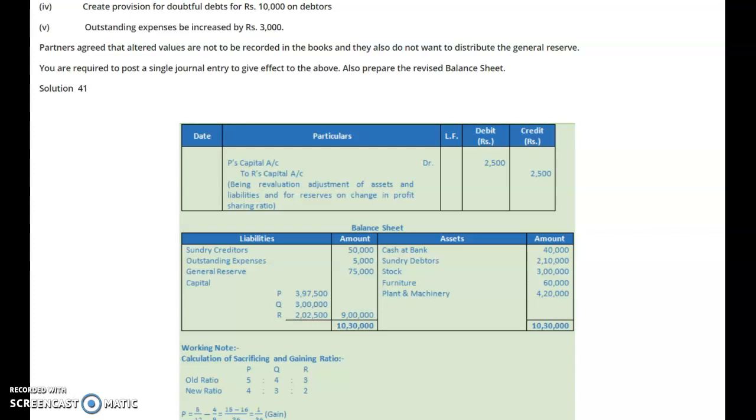So this way we have learned a very important lesson of partnership, the first aspect, that is change in the profit sharing ratio. In our next class we will start the next very important lesson, that is associated with the admission of a new partner.